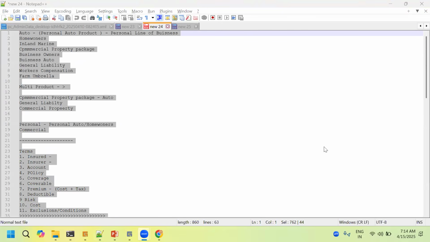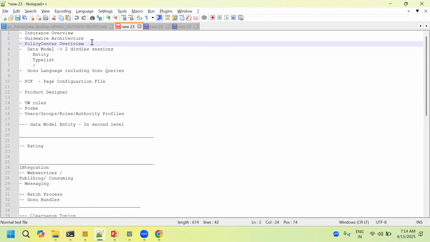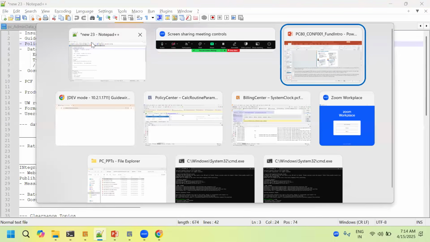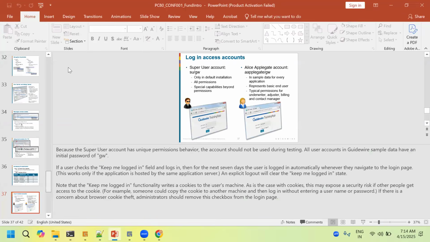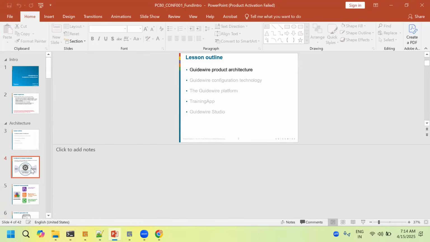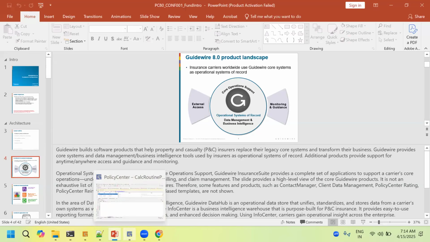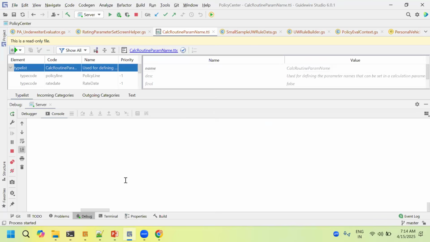Fine. Now we'll go for Guidewire architecture. We'll start today. We have the training slides for Guidewire 8, but we will get the IDE of version 10.